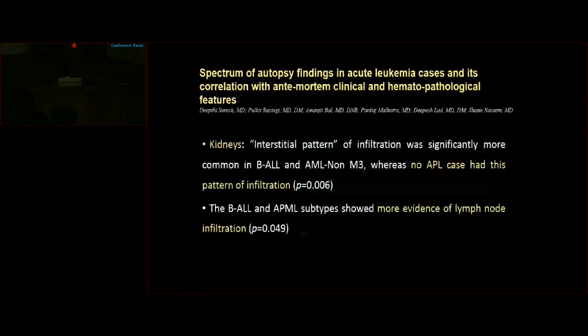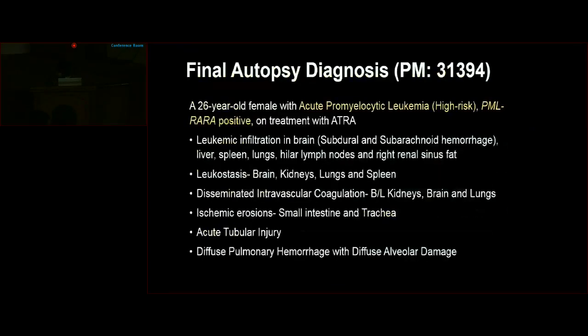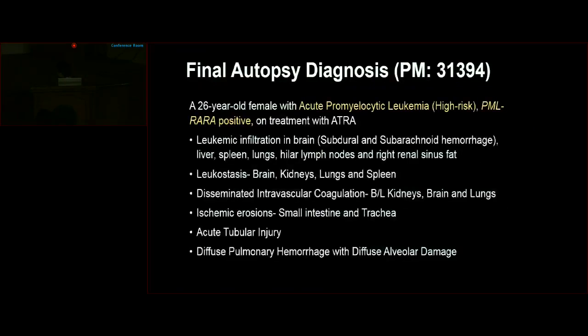Thus, the final autopsy diagnosis in this 26-year-old female with APML, PML-RARA positive, is leukemic infiltration in the brain, liver, spleen, lungs, hilar lymph nodes, and right renal sinus fat, with subdural and subarachnoid hemorrhage, leukostasis in the brain, kidneys, lungs, and spleen, DIC involving bilateral kidneys, brain, and lungs, ischemic erosions in the small intestine and trachea, acute tubular injury, diffuse pulmonary hemorrhage with diffuse alveolar damage.